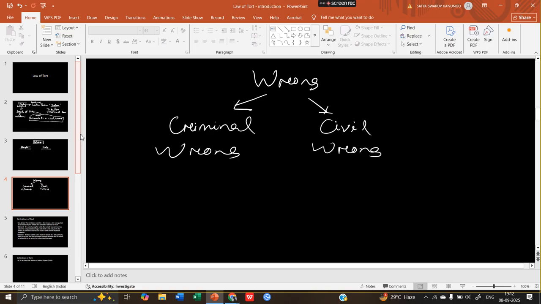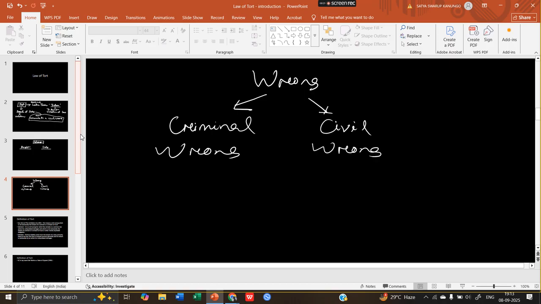Imagine one more thing. You have a property in Bhubaneswar, and nowadays these are very common. After registering that property, after 1 year, you get to know that some other person is illegally making a house or a building on your property. So what will you do? Do you go to the police for an FIR? No, you cannot, because that is not a criminal wrong. That is a civil wrong.